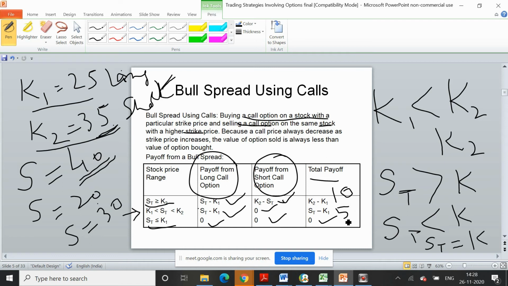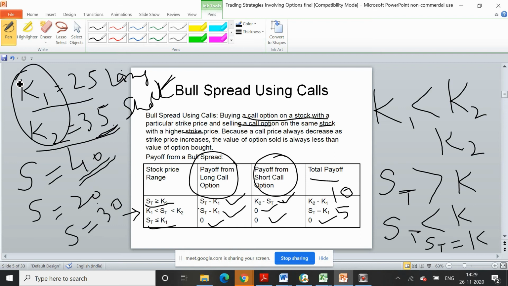So if you see the three scenarios, if it is a bullish phase in the market and you are going for a bull strategy, but you are uncertain whether the prices will go up or down, you create a spread for yourself. You buy a call on the same underlying asset at a low strike price and sell a call at a high strike price. Your maximum profit can be the difference between the two strike prices, or exercise prices.